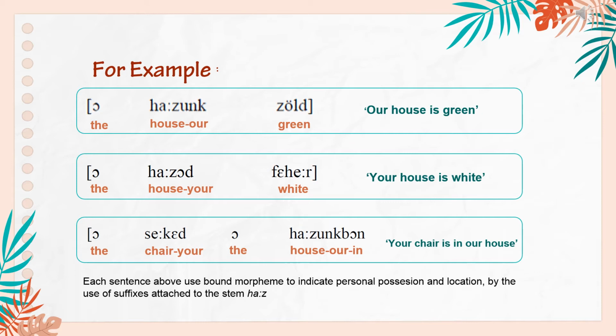Each sentence above uses bound morphemes to indicate personal possession and location by the use of suffixes attached to the stem ház.